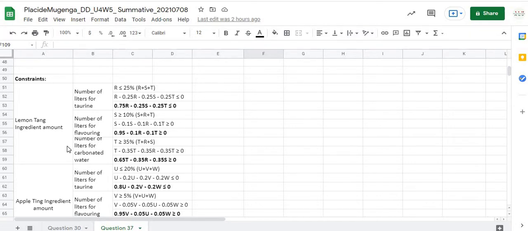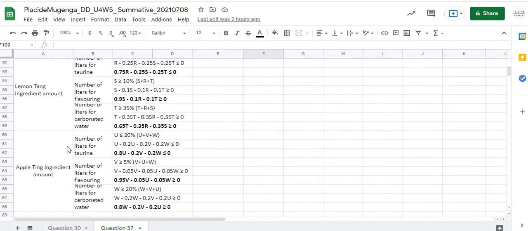The number of liters for flavoring will be 0.9 S negative 0.1 R negative 0.1 T, which is greater than or equal to 0. The number of liters for carbonated water will be 0.65 T negative 0.35 R negative 0.35 S, which is greater than or equal to 0.